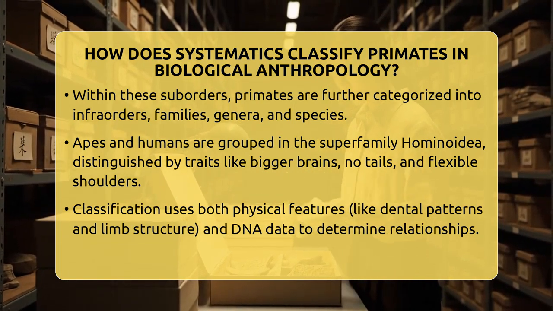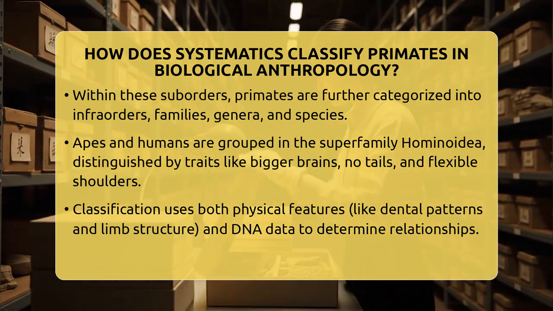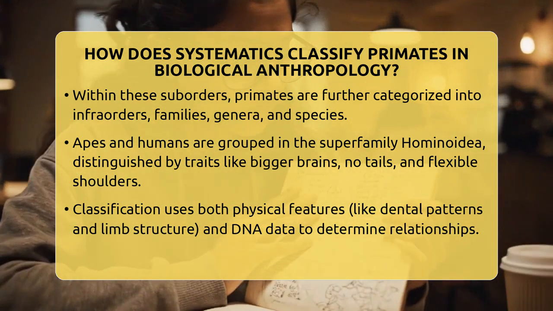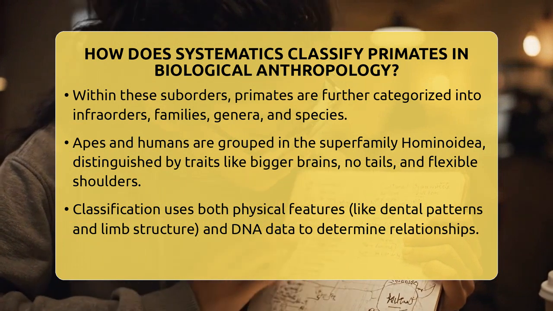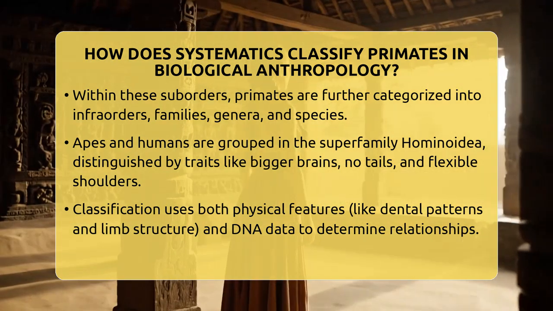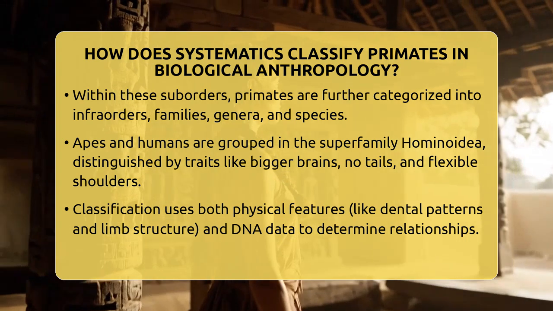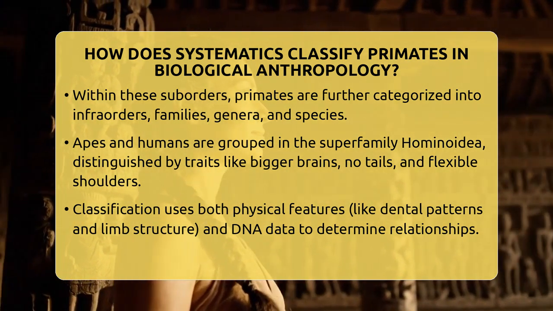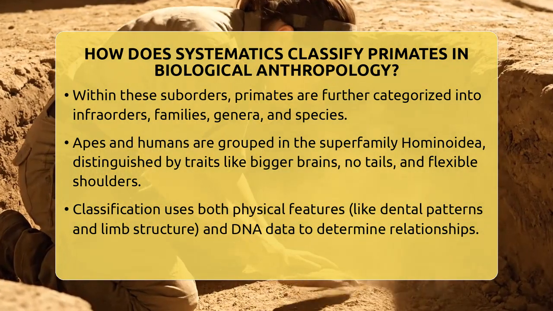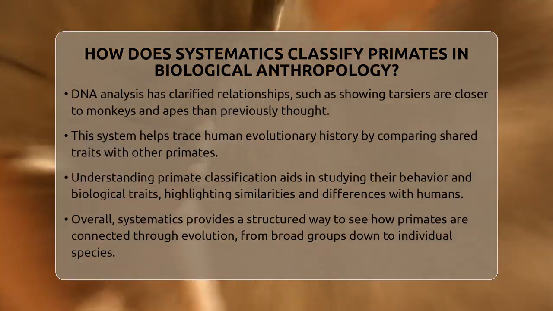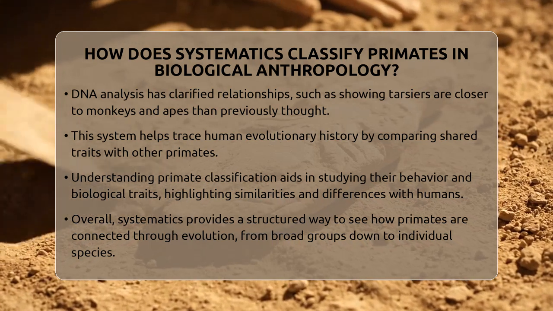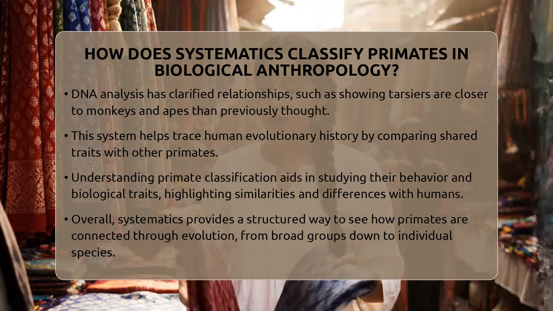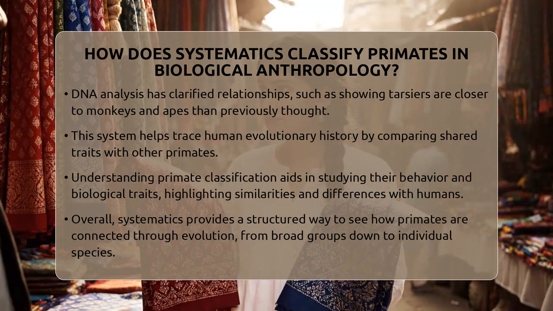Systematics uses both physical features and DNA data to classify primates. Physical traits include dental patterns, limb structure, and sensory adaptations. DNA analysis helps confirm relationships that might not be obvious just by looking. For example, scientists once thought tarsiers were more like lemurs, but DNA shows they are actually closer to monkeys and apes. This classification system is important in biological anthropology because it shows how humans are related to other primates.